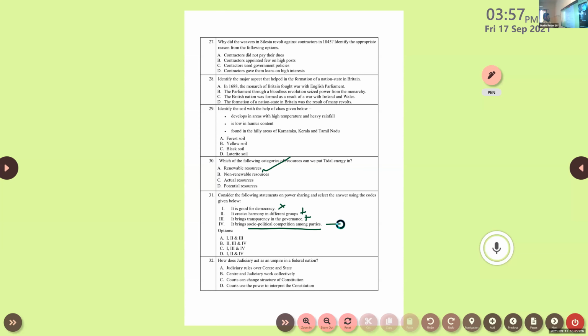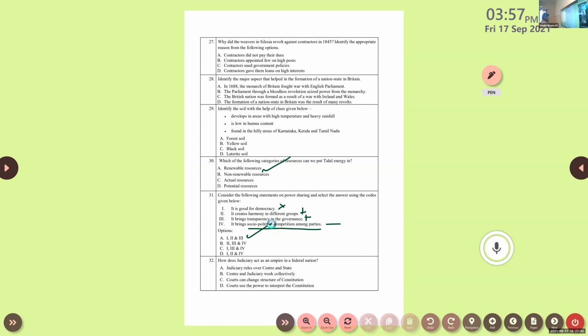Option A, B, C, D. 1, 2, and 3. Okay, so the answer is option 1, 2, and 3. Please mark that. Reading the statements and understanding their meaning is very important for us.